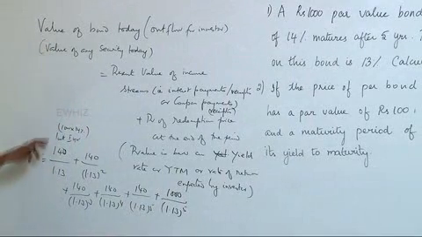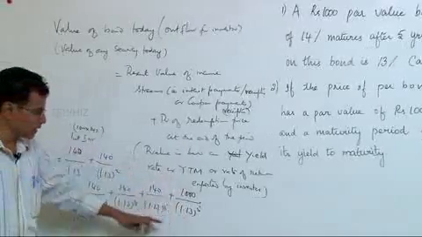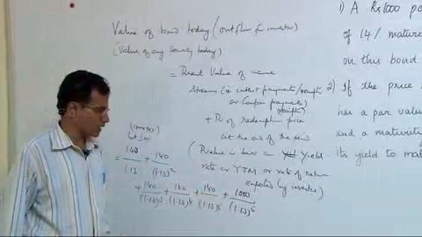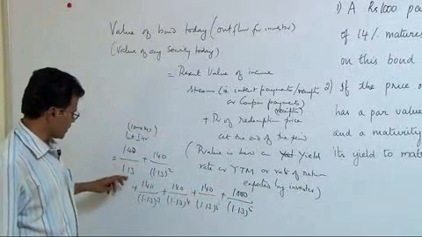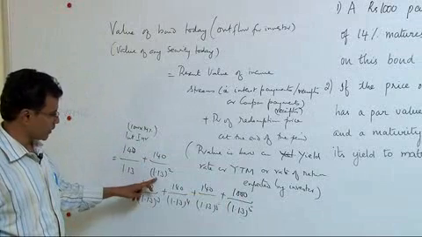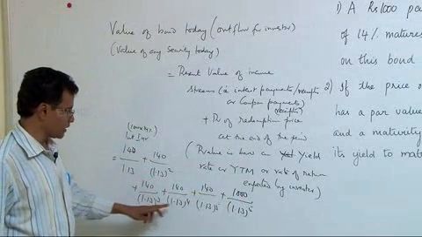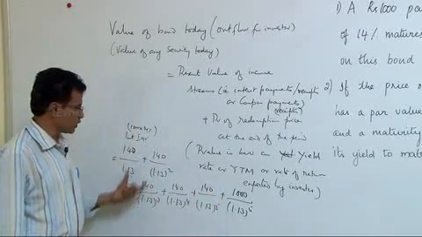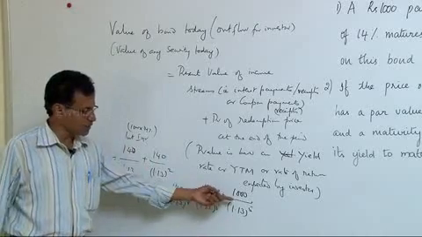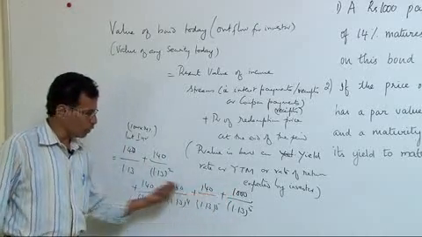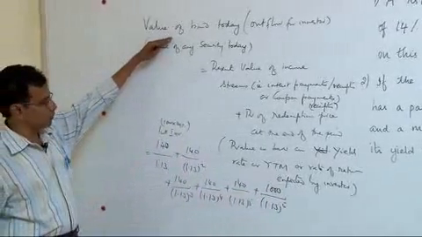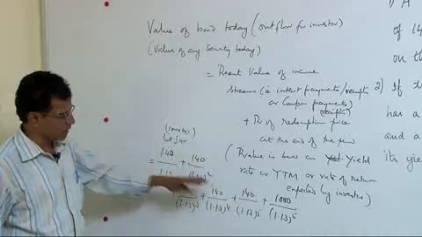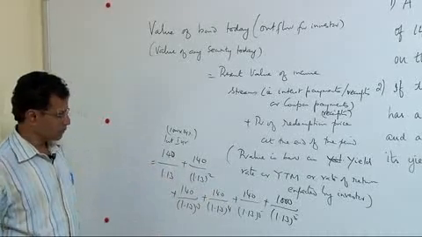The value today is the discounted value of all these income streams, the interest every period and the redemption price at the end of the fifth year. So 140 by 1.13, 140 divided by 1.13 whole squared, to the power 3, power 4, power 5, power 5 again. This is nothing but the present value of all interest receipts plus the present value of the redemption price. The value at which you will buy the bond today, or value of the bond today, is the discounted value of all these income streams for the investor, namely the interest receipt and the redemption price.